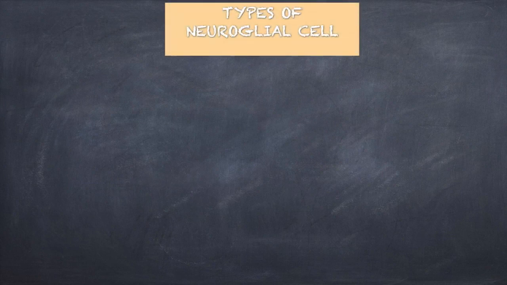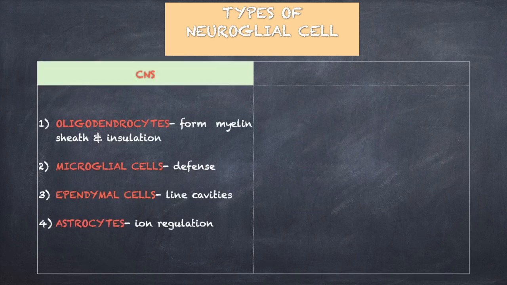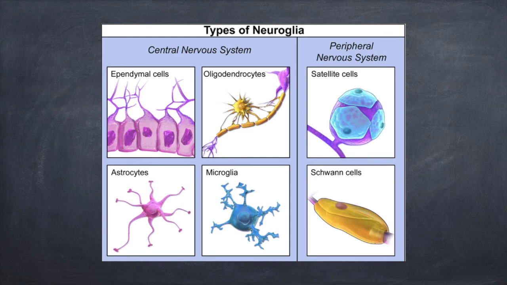There are several classes of neuroglial cells. In the CNS, for example, there are oligodendrocytes, microglial cells, astrocytes, etc. Whereas in the peripheral nervous system, we have the Schwann cells and the satellite cells. Here is a pictorial representation of the different types of neuroglial cells.